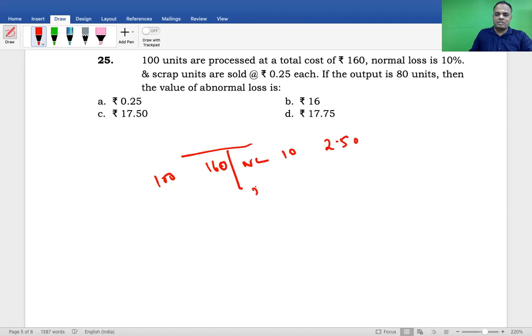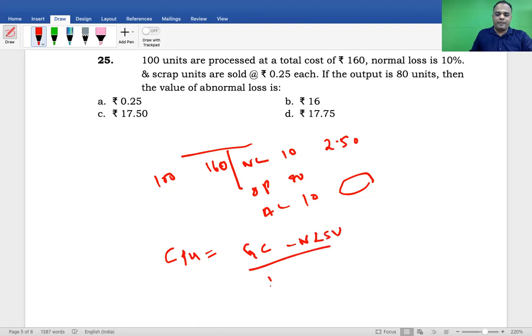Then output is how much? 80. Therefore, abnormal loss is how much? 100 minus 10 minus 80 is equal to 10, the abnormal loss. Am I right or not? Quantity is 10. What is the value they are asking? With respect to value, the cost per unit formula you have to use. What is the formula for cost per unit? Gross cost minus normal loss salvage value, divided by input quantity minus normal loss quantity.